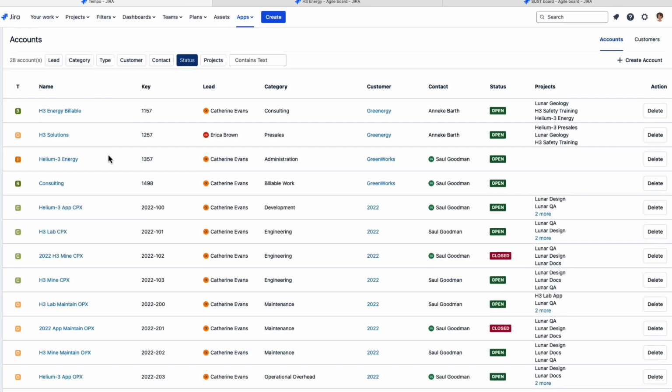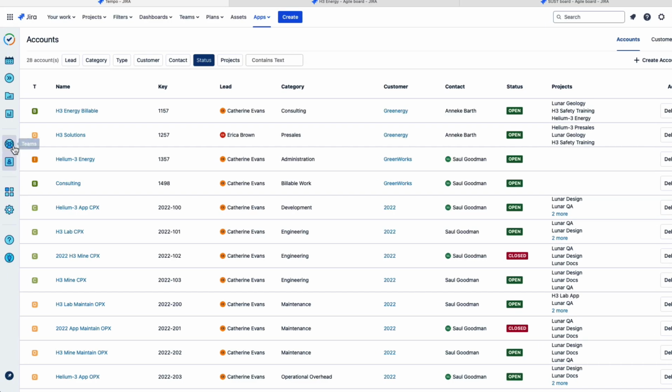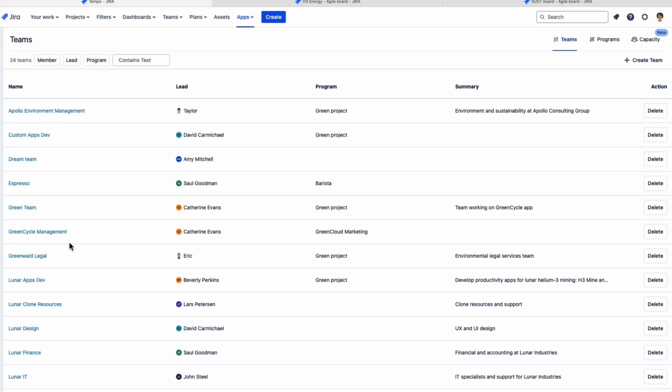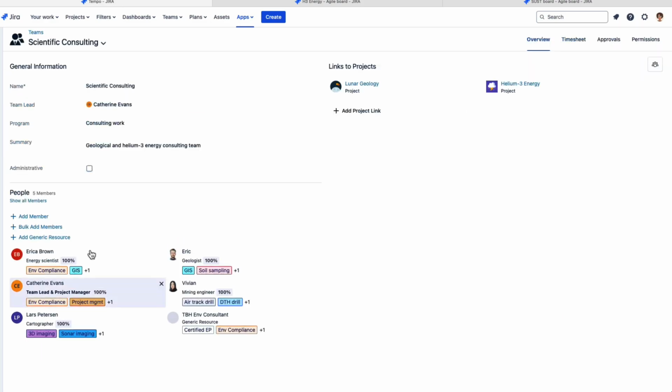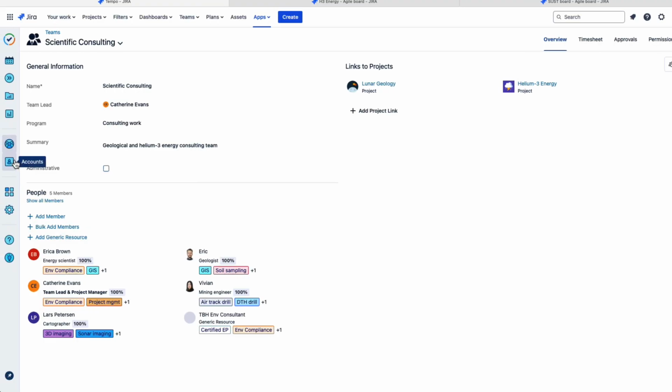So I'm going to show you another example, and this is a team called the Scientific Consulting Team. This is a team within Lunar Industries that actually bills their work, and that is the case for some organizations. So they're going to be using Tempo accounts to track their billable and non-billable work. So let's go back to accounts.